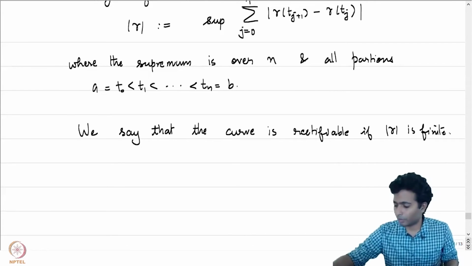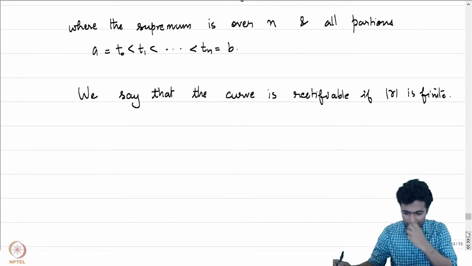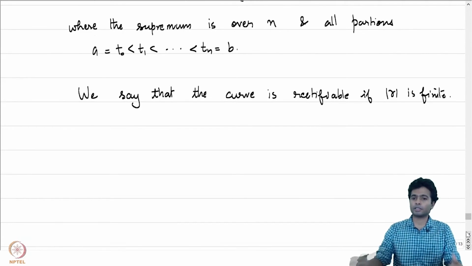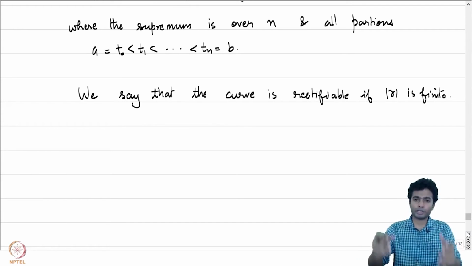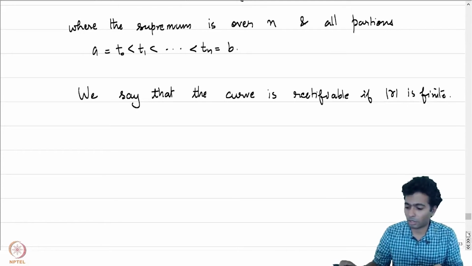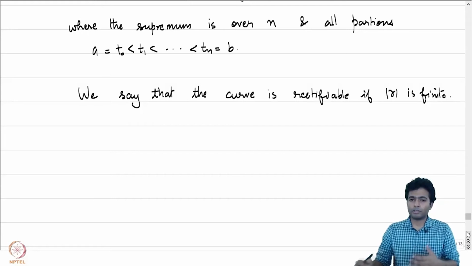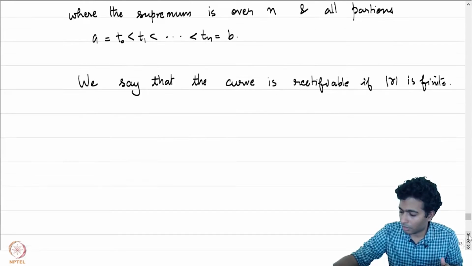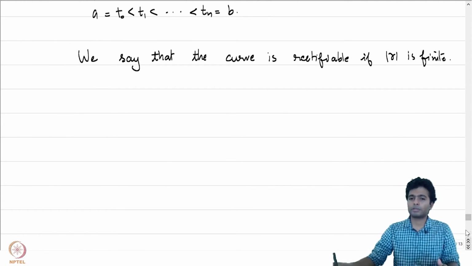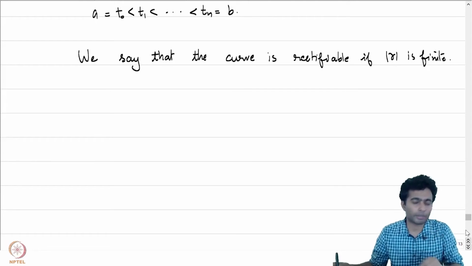But if you look at the definition, it's not a very accessible definition. It's not very easy to check whether a given curve has finite arc length or not, because computing the arc length per se is not straightforward, at least from the definitions. So what we will do is we will try to get hold of a good condition with which we will be able to talk about the curve being rectifiable or not in an easier manner.